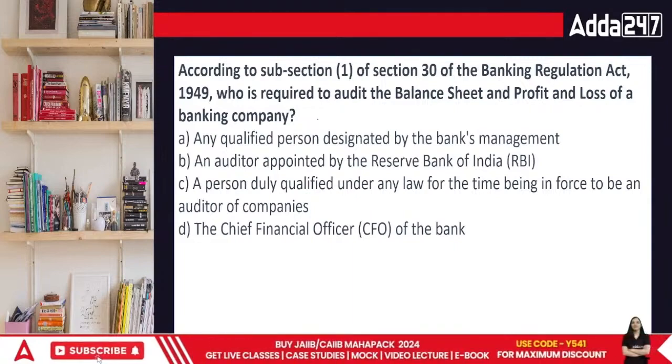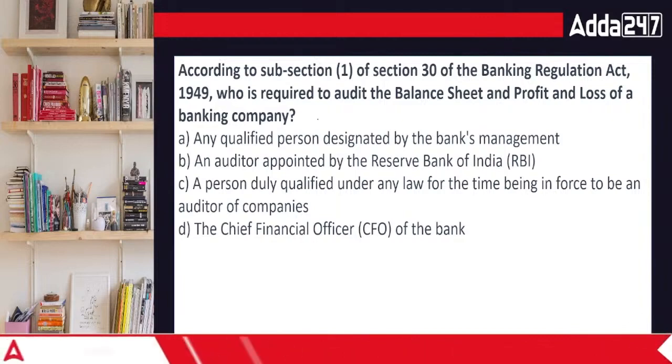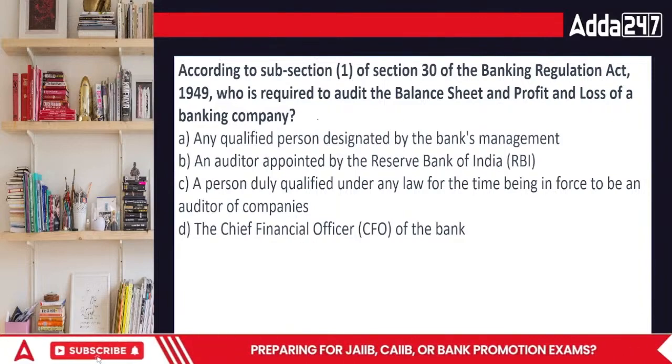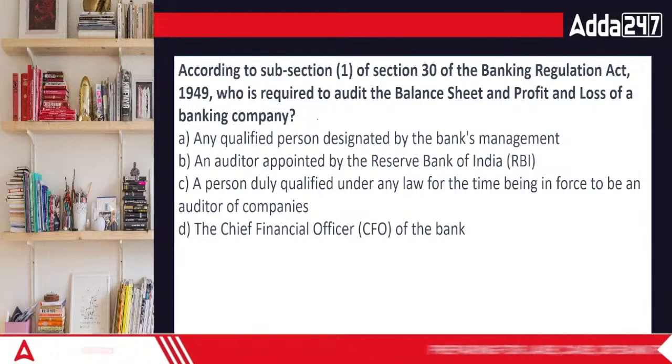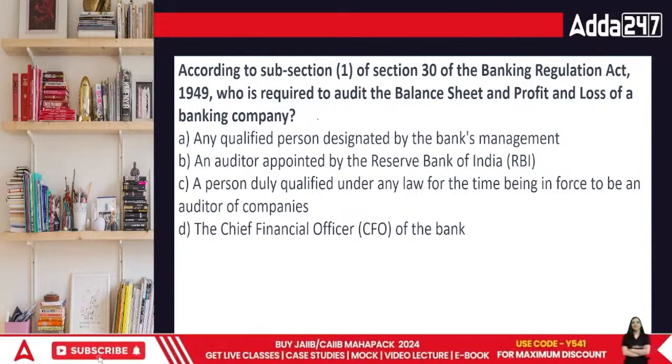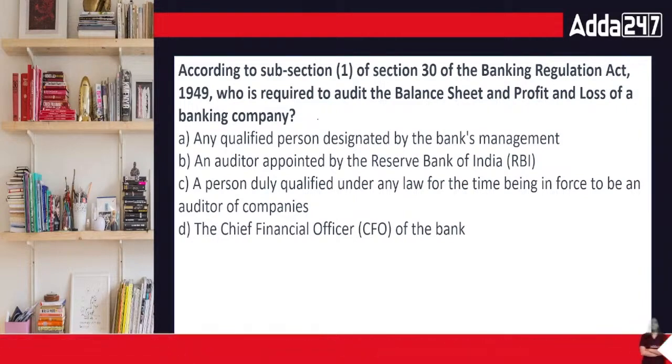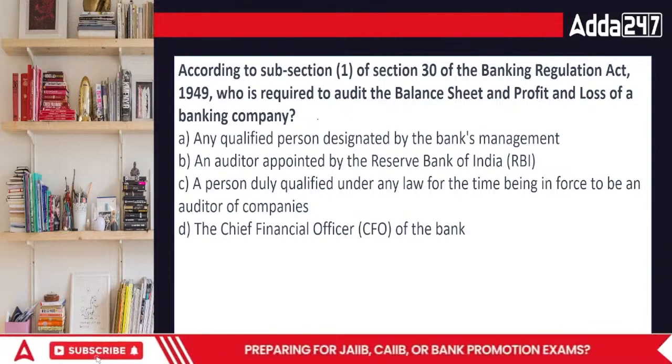Any qualified person who is designated, or any auditor appointed by RBI, or a person duly qualified under law for the time being enforced to be an auditor of the companies.